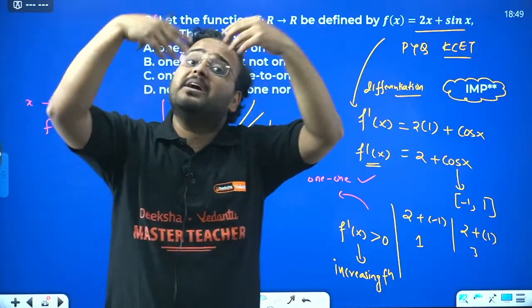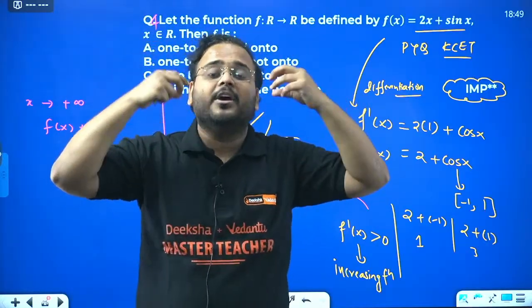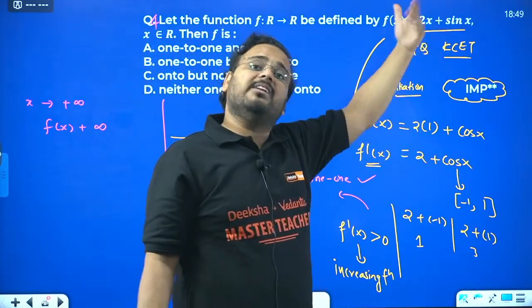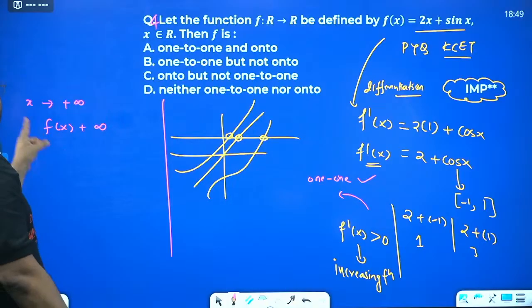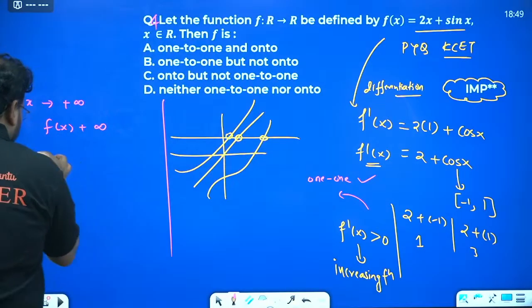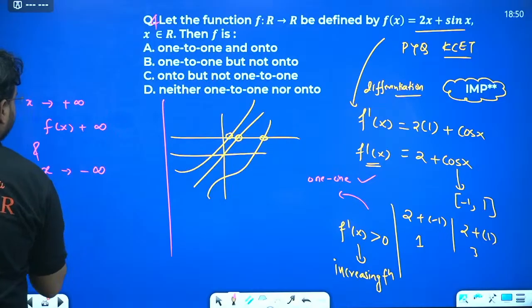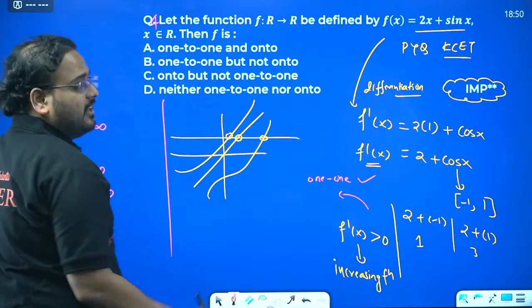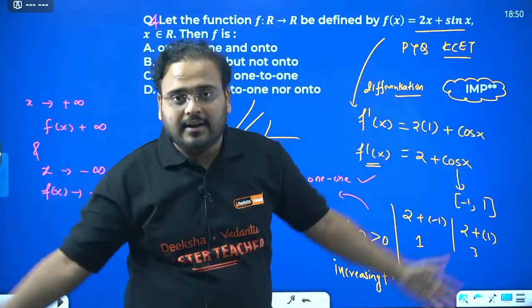So if you put a very big positive number in this, it becomes still a very big positive number. So if x goes to infinity, f(x) also goes to infinity. And if x goes to negative infinity, f(x) also goes to negative infinity. Please check. Put a very big negative number, minus 10 lakh.